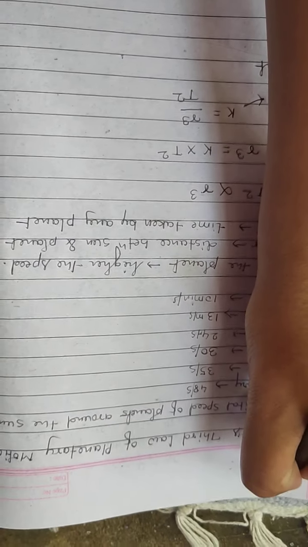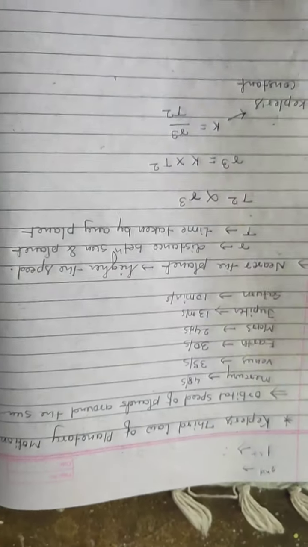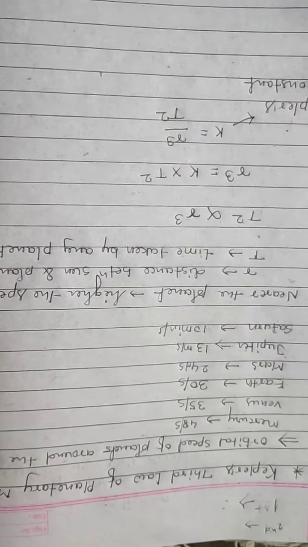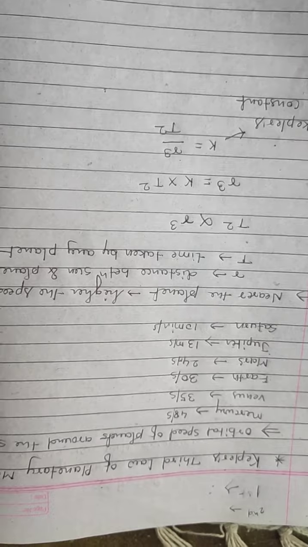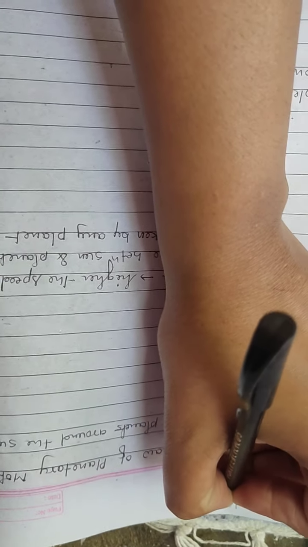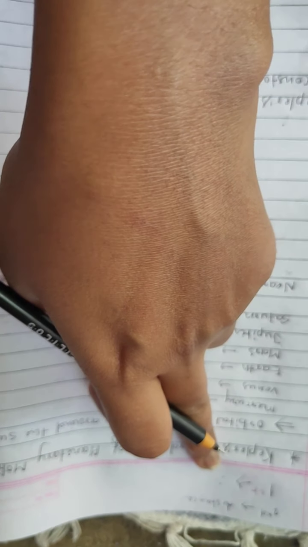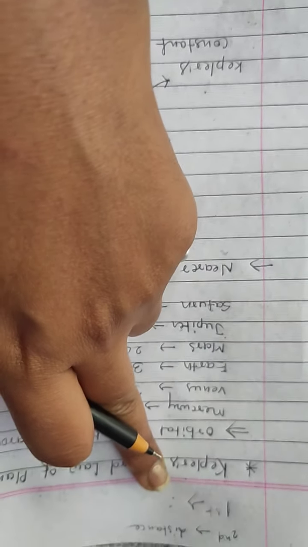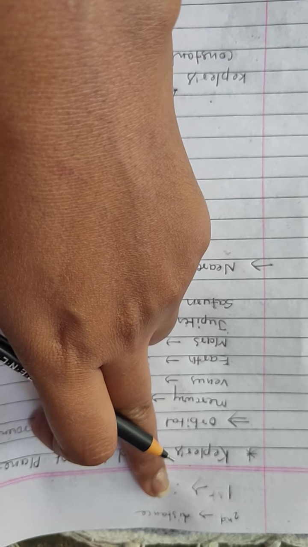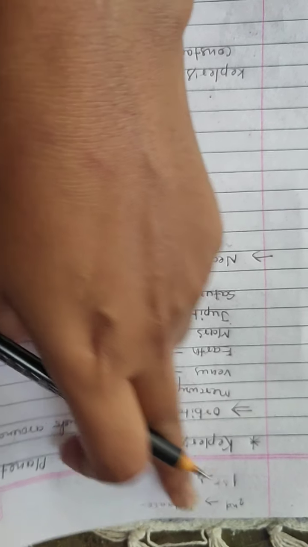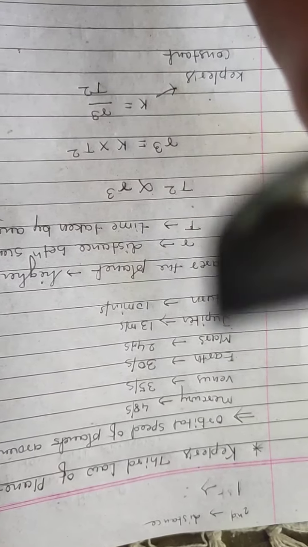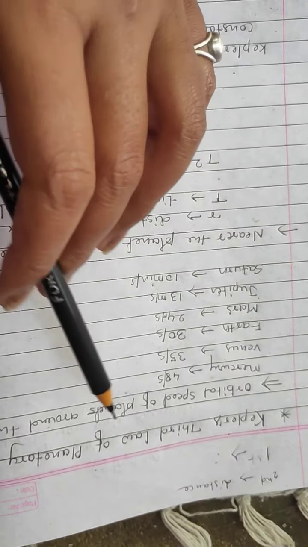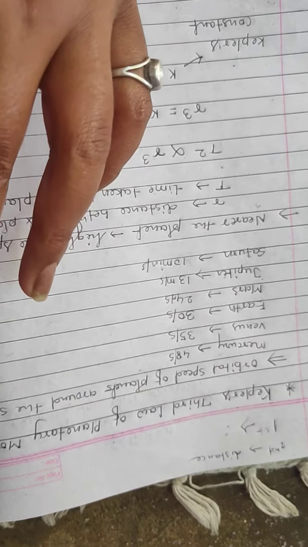Then in the second law, he told about the distance. In the first, he told about the pattern of movement of the planets, and in the second, he told about the distance of the planets, how much distance they are covering. Now in the third law we are going to learn about the time period.